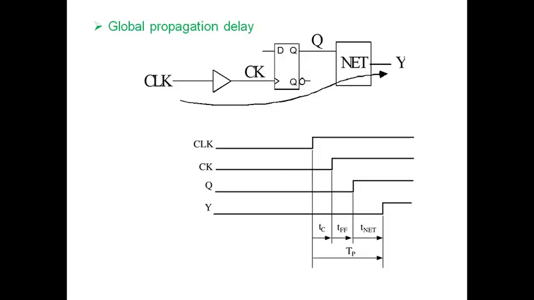So here is a small, very easy example, with a clock. Finally Y is impacted because of the clock signal. As soon as the transition at the clock signal happens, I don't immediately have any transition at my output. The transition at my output is completely dependent on the delay offered by the net signal, the propagation delay of the D flip-flop, and the delay offered by the buffer signal. In this way it happens, the global propagation delay.